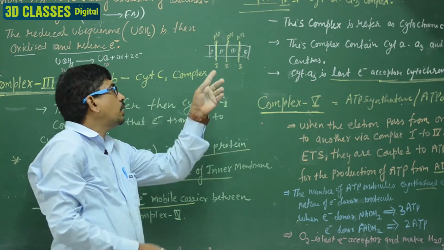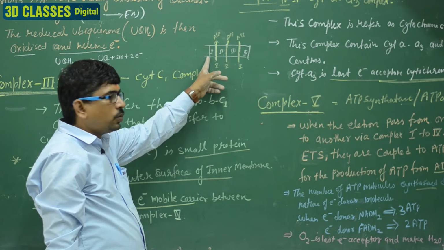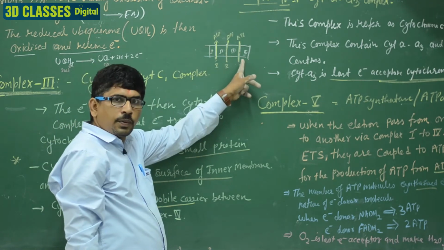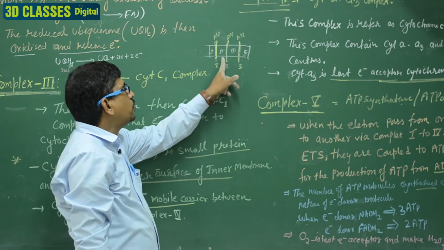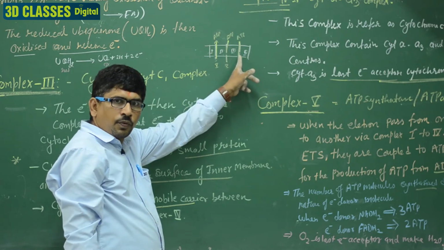When the electron donor is NADH2, first ATP, second ATP, third ATP. When the electron donor is FADH2, then 1 ATP and 2 ATP are formed.